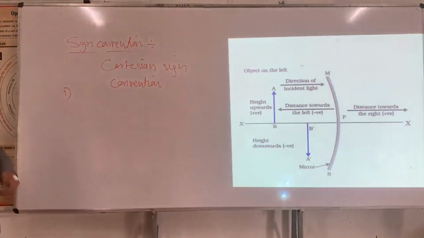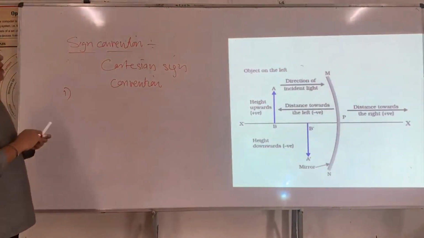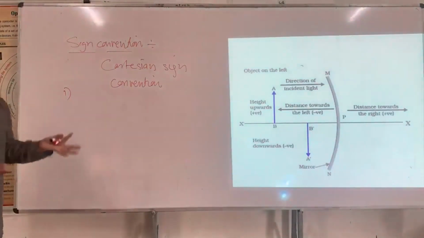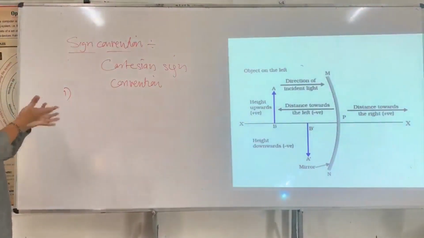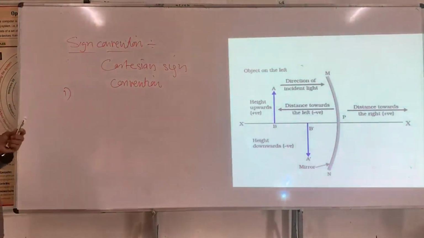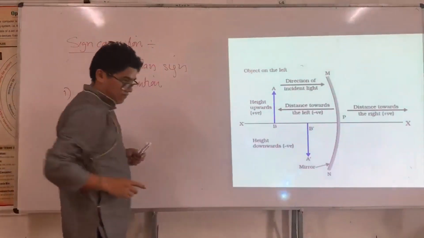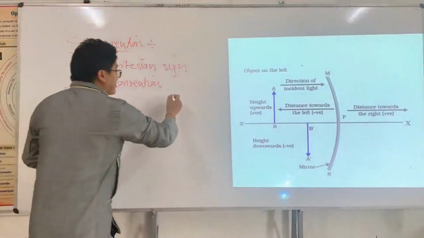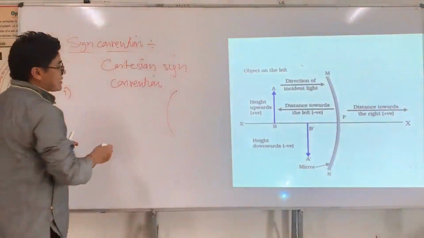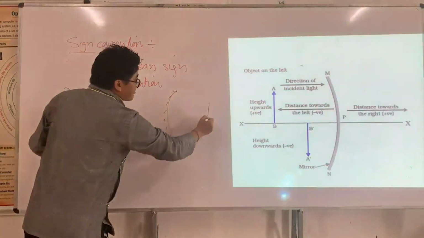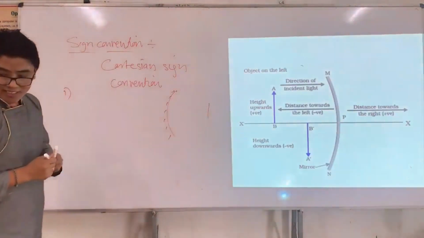Therefore, the first very important point regarding the sign convention is where the object should be. The object should be at left. That means you can't keep the mirror like this and keep the object on the right.